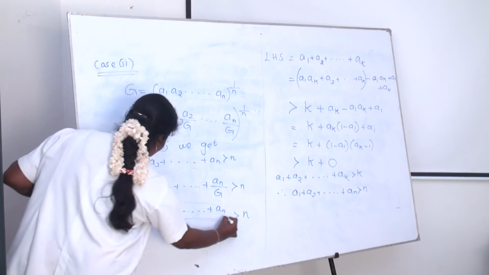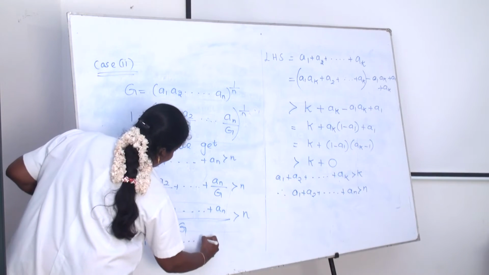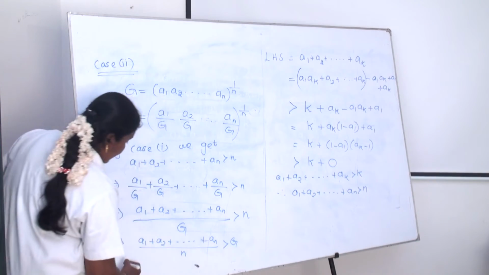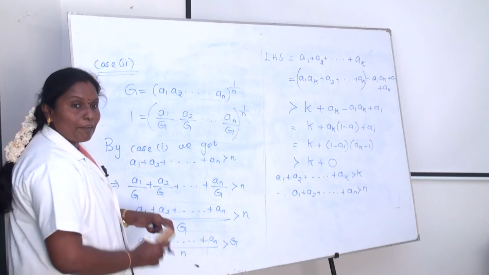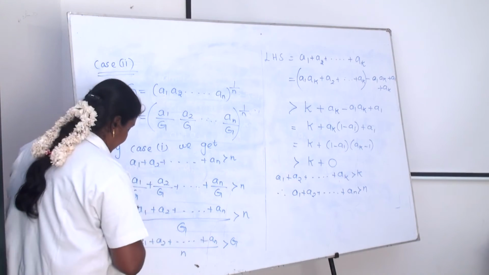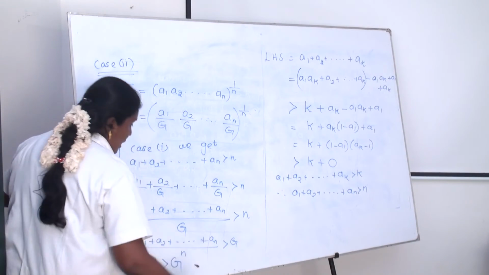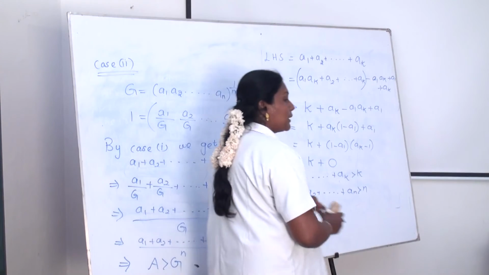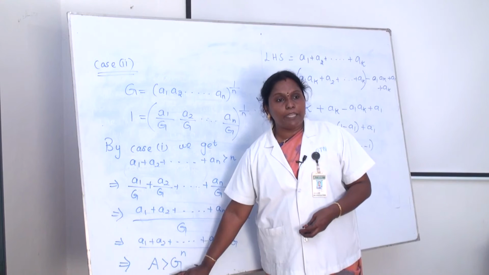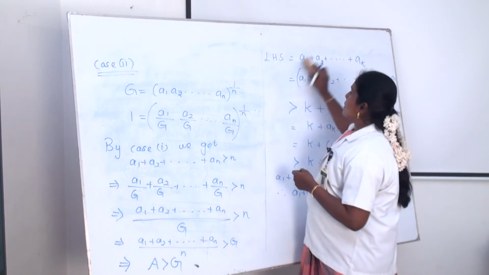Here also I have to simplify that one. We get a1 plus a2 plus etc. up to an divided by n is greater than g. What is the definition of that one? a1 plus a2 plus etc. up to an divided by n is capital A, the arithmetic mean. A greater than G. The arithmetic mean of n positive real numbers, not all of them being equal, is greater than their geometric mean.